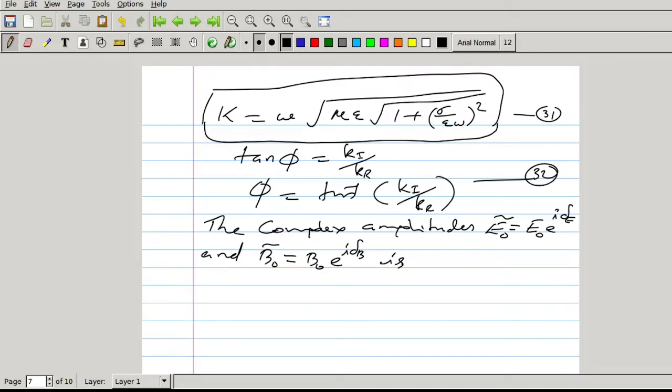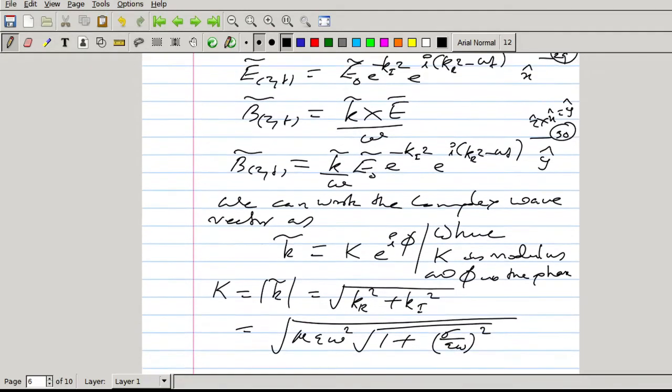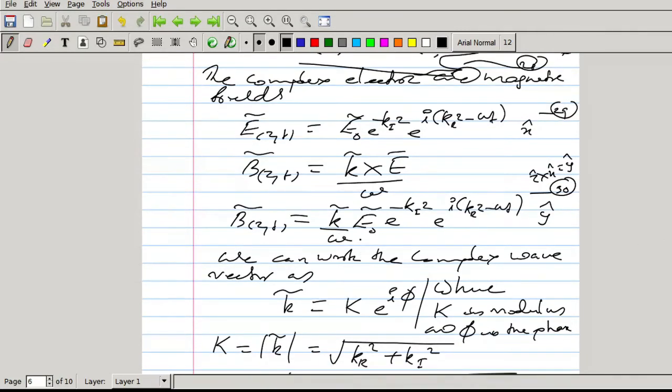The complex amplitudes are related by the equation. We know that the magnetic field B0 complex equal to complex k by omega into E0. The amplitudes of electric and magnetic field vectors are related by the equation k E0 by omega is B0.